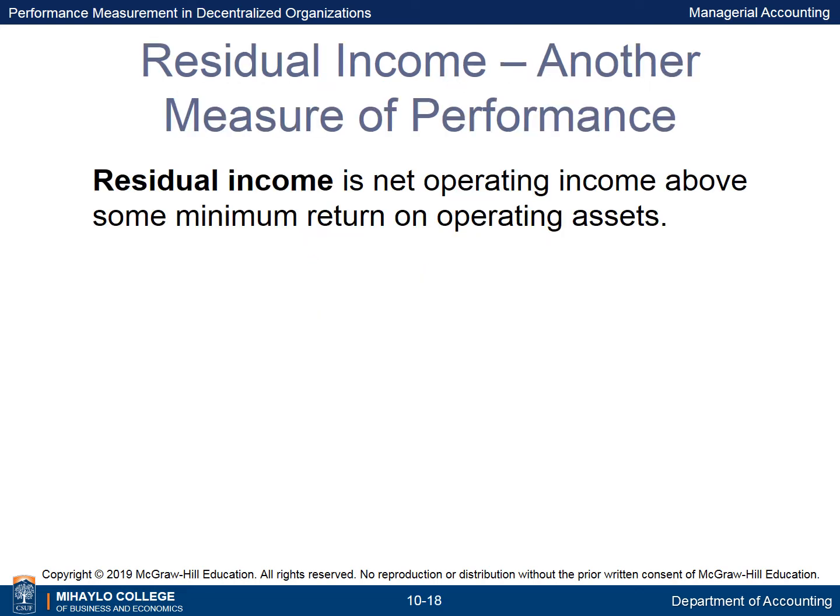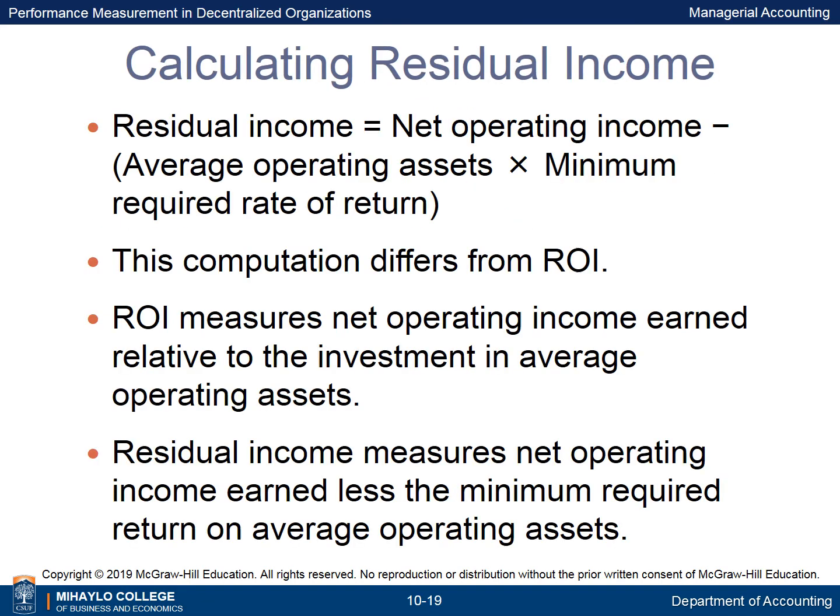Residual income is the net operating income above some minimum required return on operating assets. Residual income equals net operating income minus average operating assets times the minimum required rate of return. This computation differs from ROI. ROI measures net operating income earned relative to the investment in average operating assets. Residual income measures net operating income earned less the minimum required return on average operating assets.